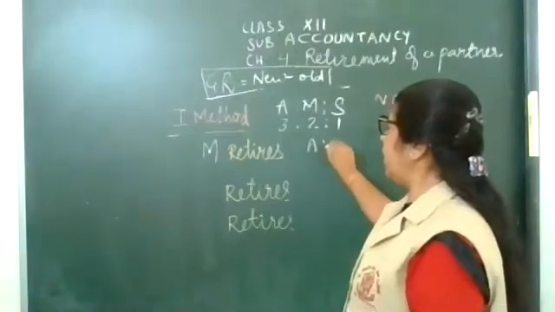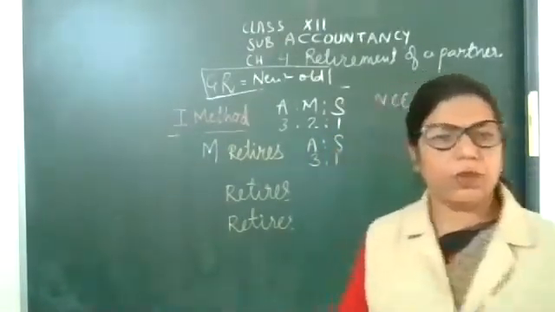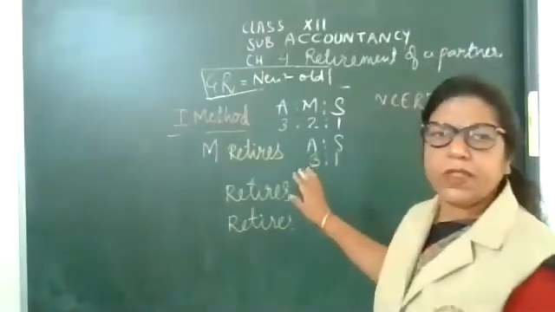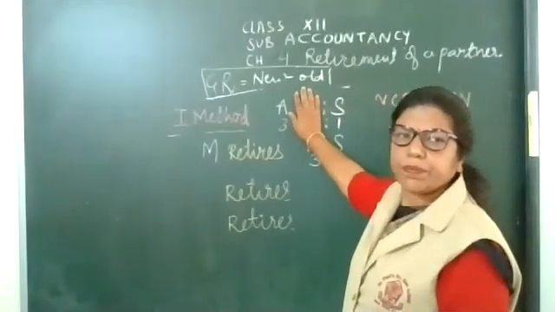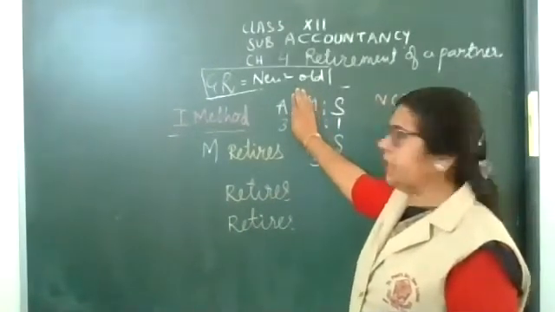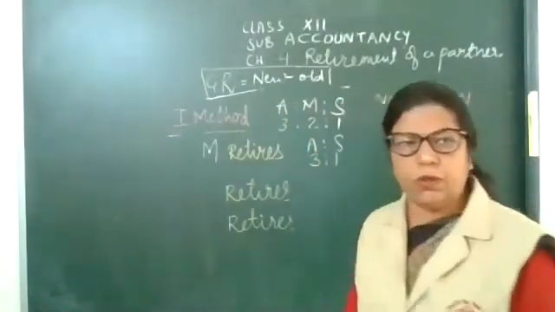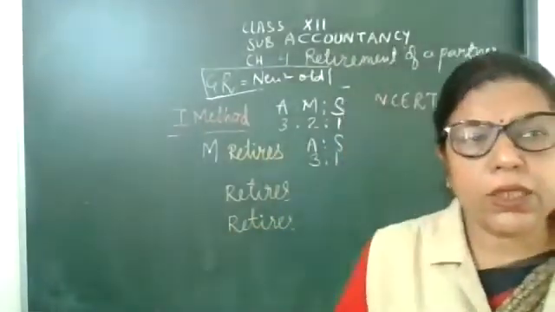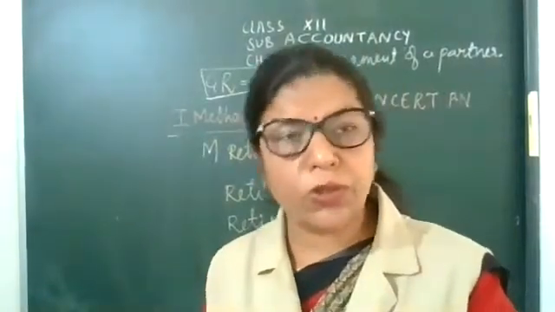A and S. Okay, what to do? If M is retiring, keep the hands on M. Remaining partners will be A and S, 3:1. Okay. Now, my dear children, this question may come in percentage form also.